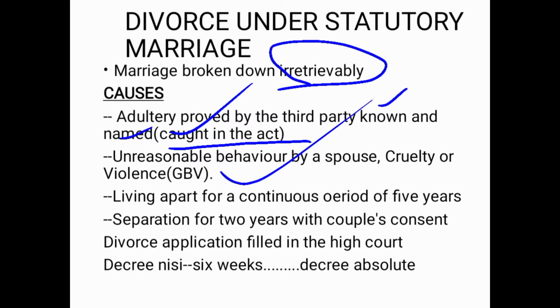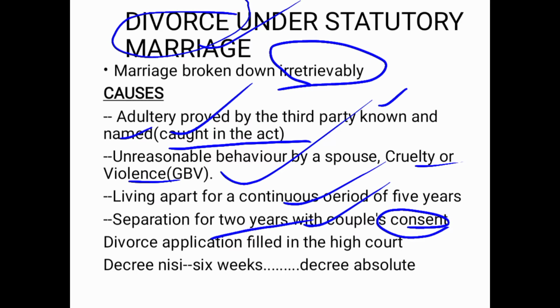Unreasonable behavior by a spouse, cruelty or gender-based violence. So even in statutory marriage, cruelty leads to divorce. Living apart for a continuous period of 5 years will lead to divorce. Separation for 2 years with the couple's consent. As a couple you say, okay, we are on separation, but if it's 2 years or more, the court will not consider that one to be a marriage.